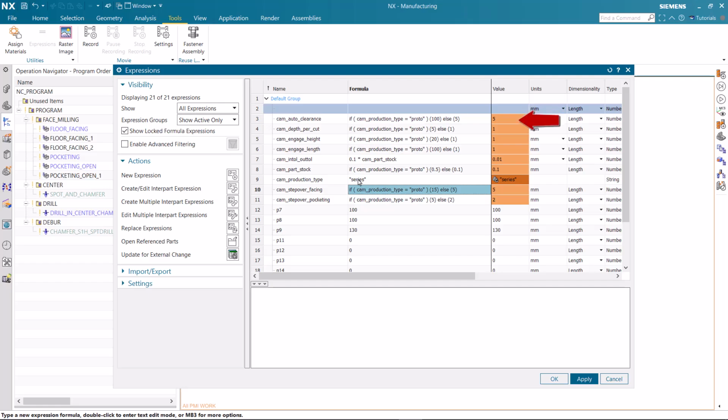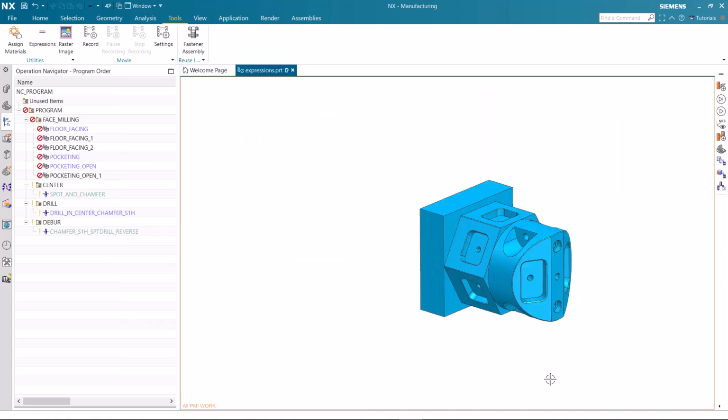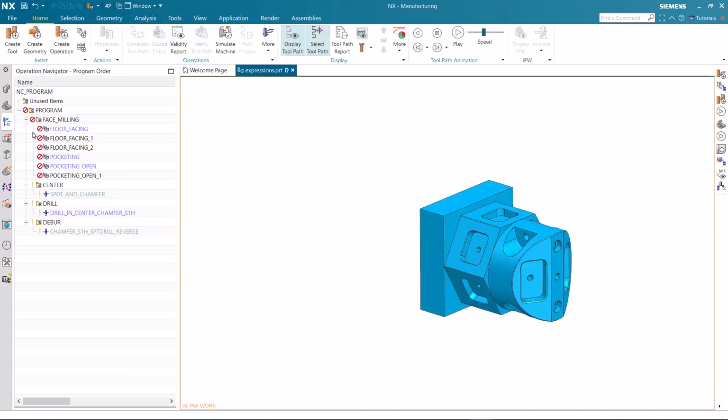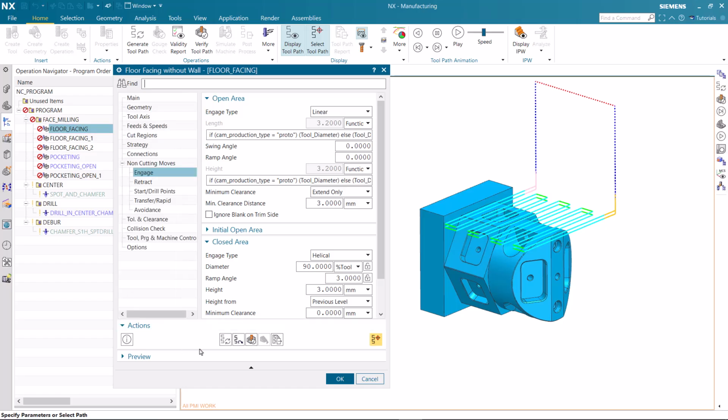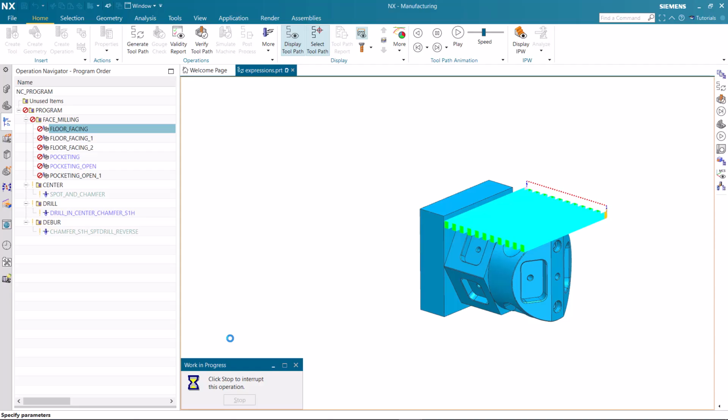Notice how the values for all expressions dependent on CAM production type have changed. The operations containing dependent expressions have been edited, requiring toolpaths to be regenerated. Notice the change in the toolpath when regenerated using the edited expressions.